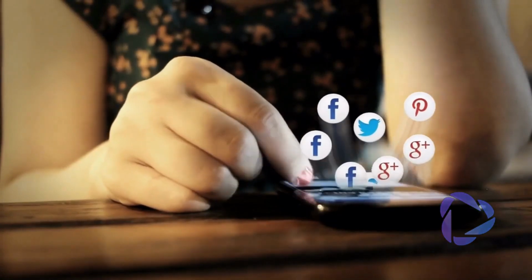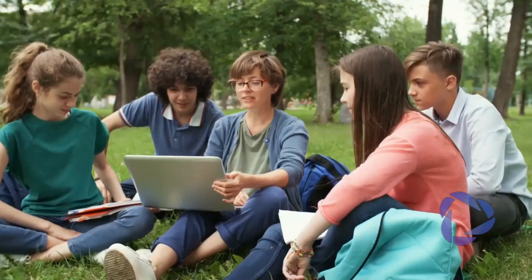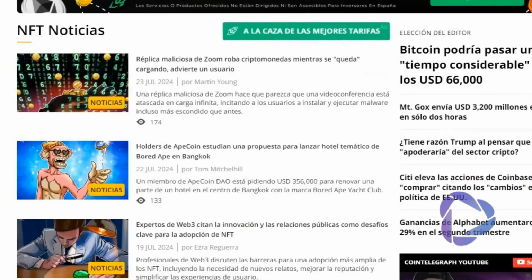Also visit their blogs, where they often share their updates. Also check their social media. It is important that the project has an active community. Once we have an overview of the project, we will look for some news. Verify that the project is fulfilling its promises and is in line with its roadmap.